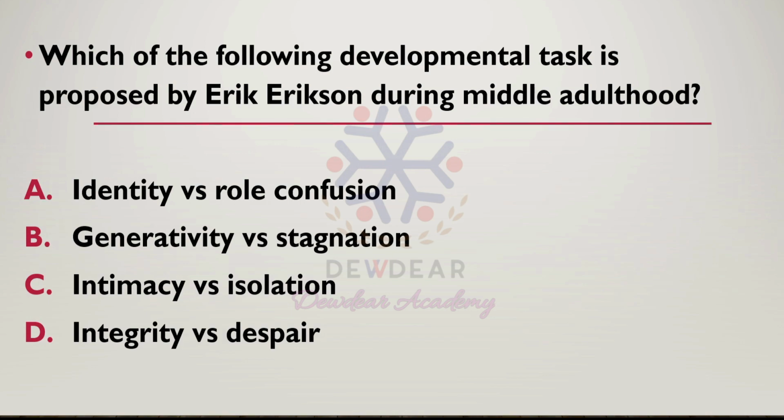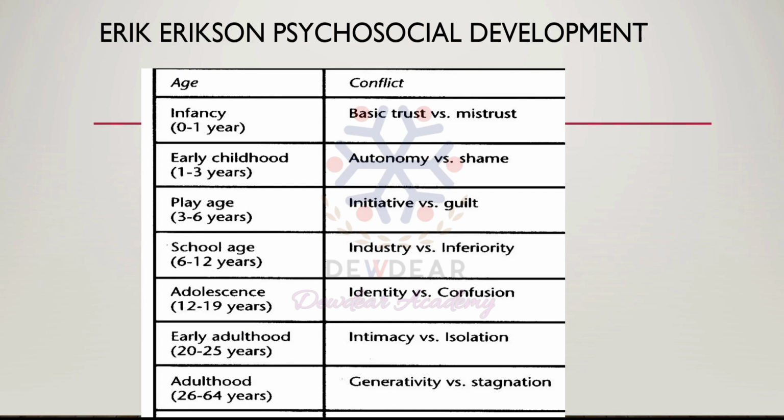So what is the theory of psychosocial development? First, infancy, trust versus mistrust. Then in early childhood it is autonomy versus shame. Then preschool, play age, it is initiative versus guilt. Then school age is industry versus inferiority.